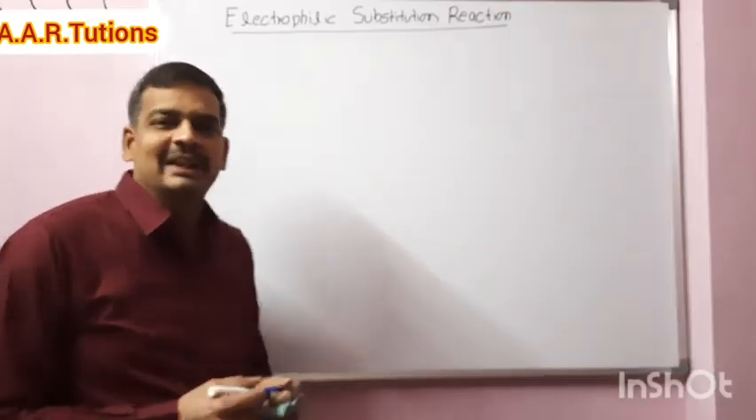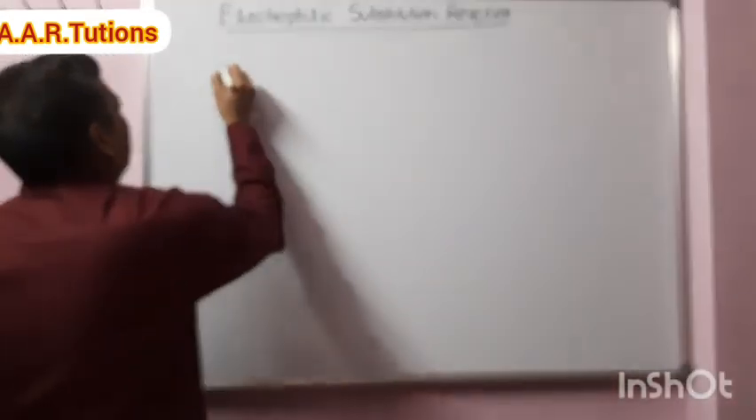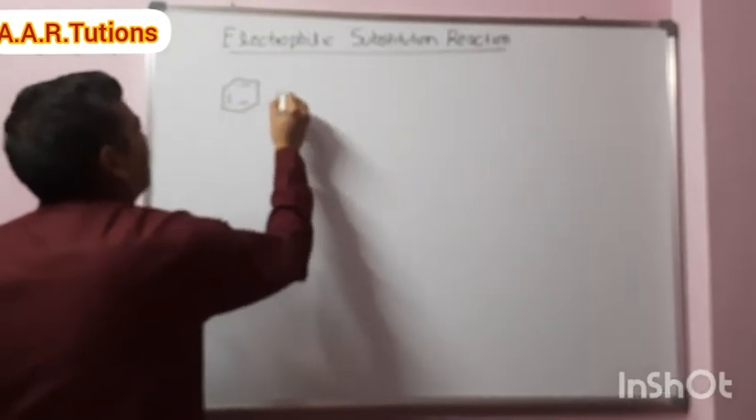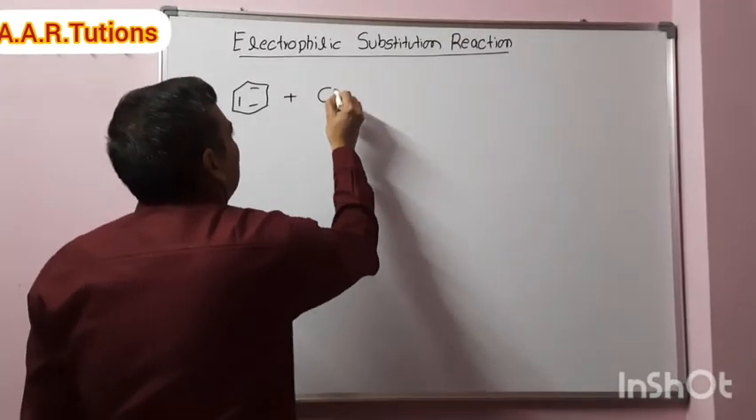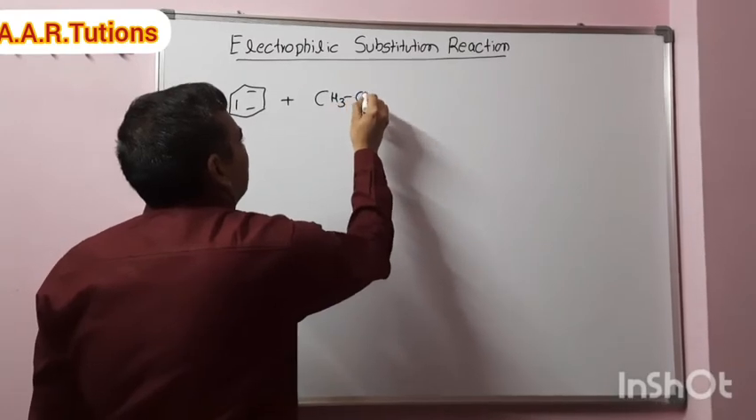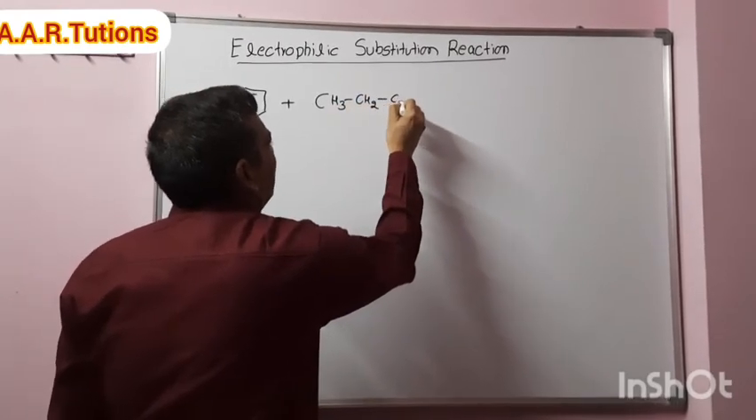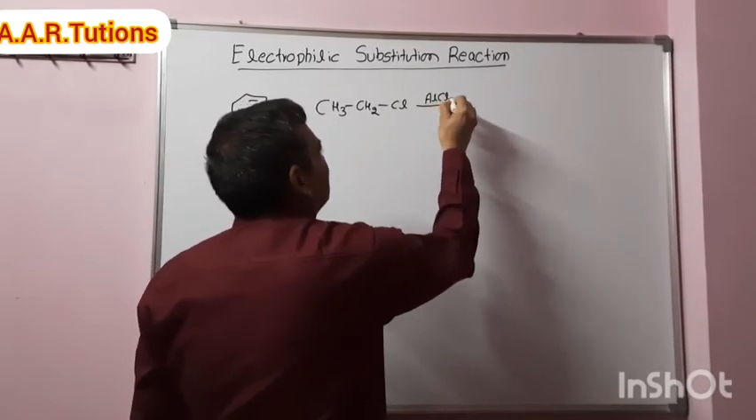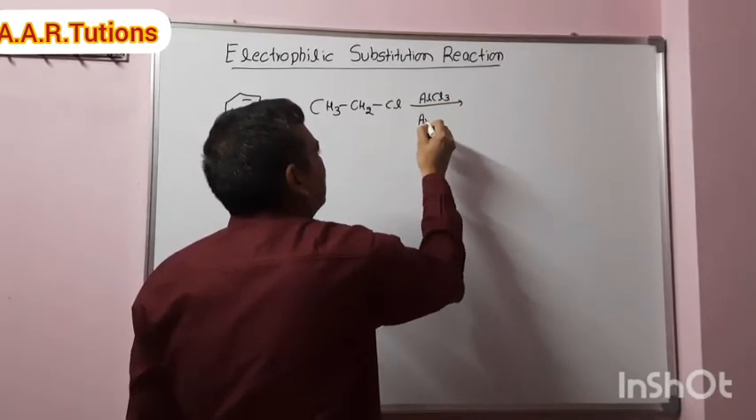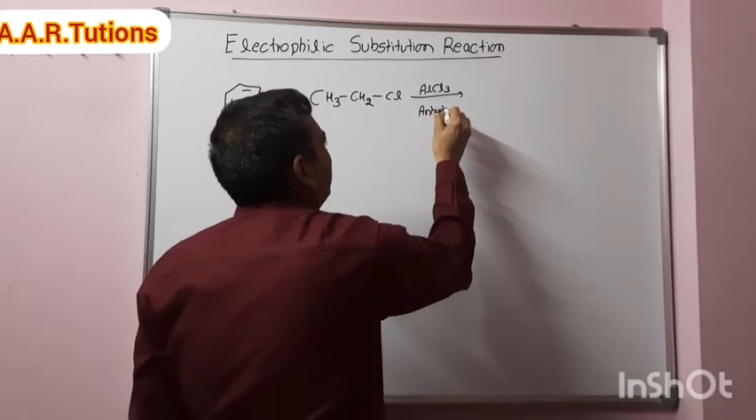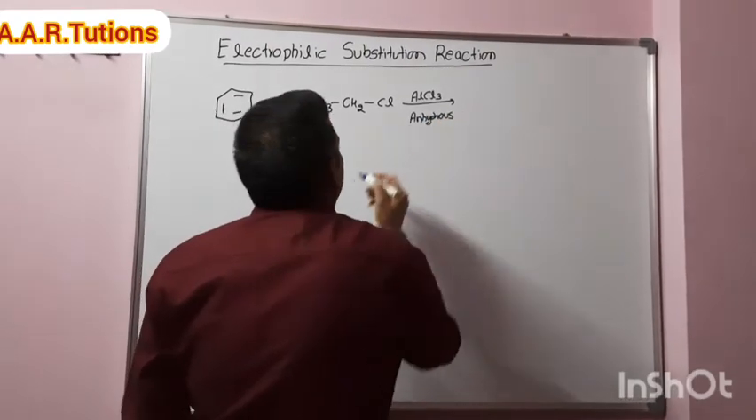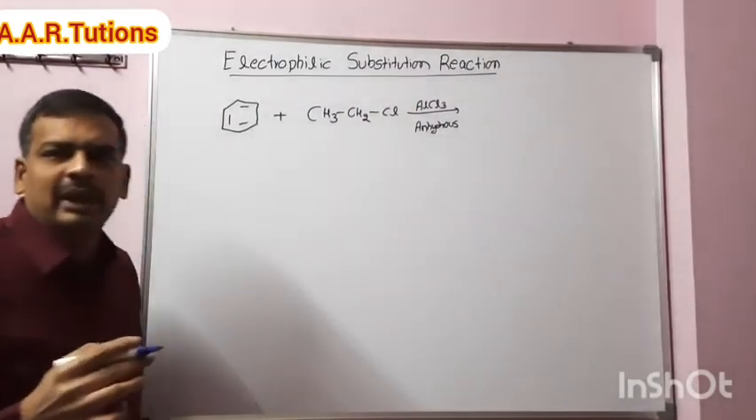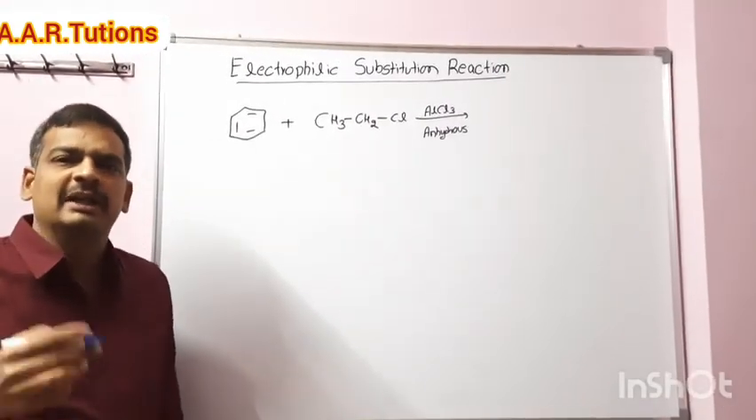Coming to the next example, benzene reacts with ethyl chloride in presence of anhydrous AlCl3 at low temperature. Always remember low temperature. To give what is happening here, I will write the product directly, so no need to write the mechanism every time.